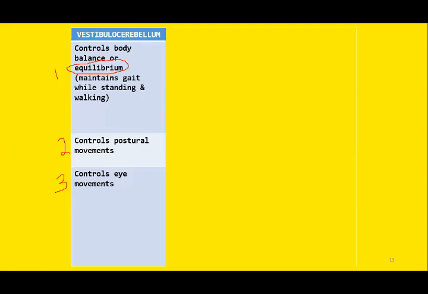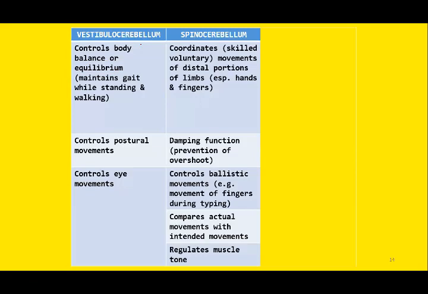So this is the vestibulocerebellum part, which includes the flocculonodular lobe, or you can say on the basis of phylogenesis, this is the archicerebellum. And the second part is paleocerebellum or spinocerebellum.